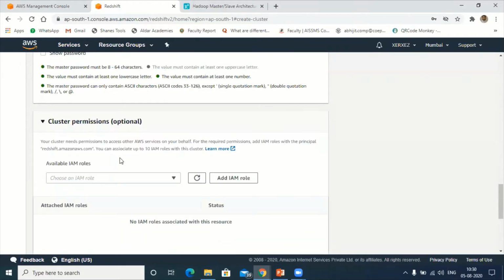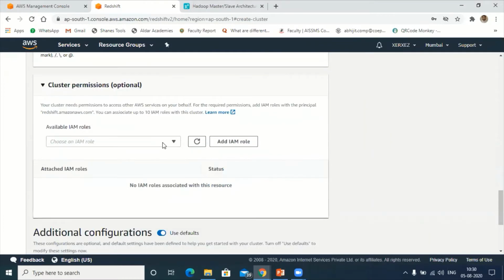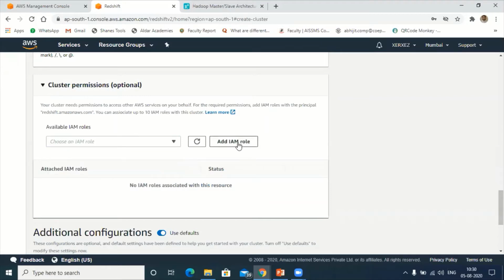So next is cluster permissions. You can set here any cluster permission. If you have any available IAM roles, you can set them here, or you can enter the ARN here. So let me try to add one role here. We'll see.